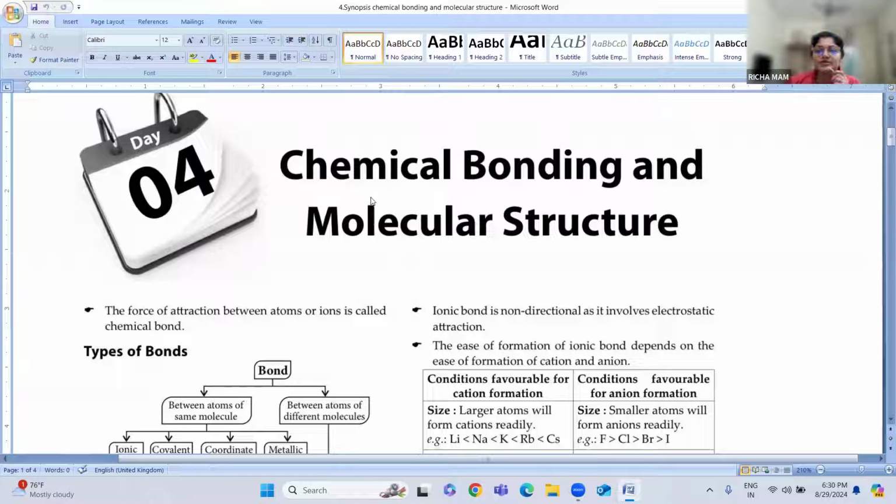Okay, so today we are going to start with the next topic. So the fourth chapter in your syllabus, that is chemical bonding and molecular structure. Okay, so chemical bond. What do you mean by chemical bonding? Yes, you might have studied about chemical bonding. So here we are going to discuss some of the important concepts in the chapter chemical bonding and molecular structure. So what do you mean by chemical bonding? What is a chemical bond?